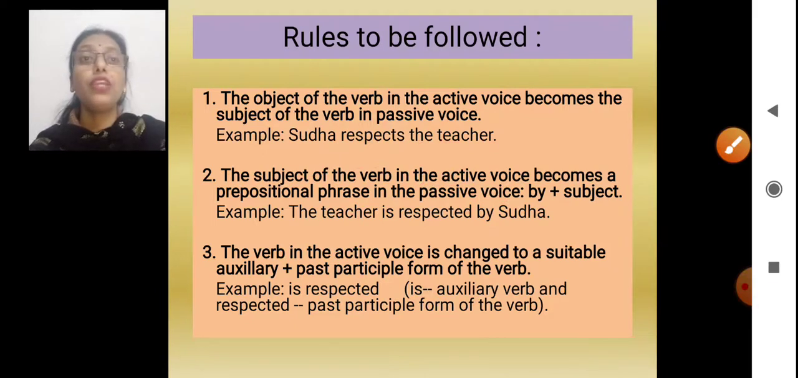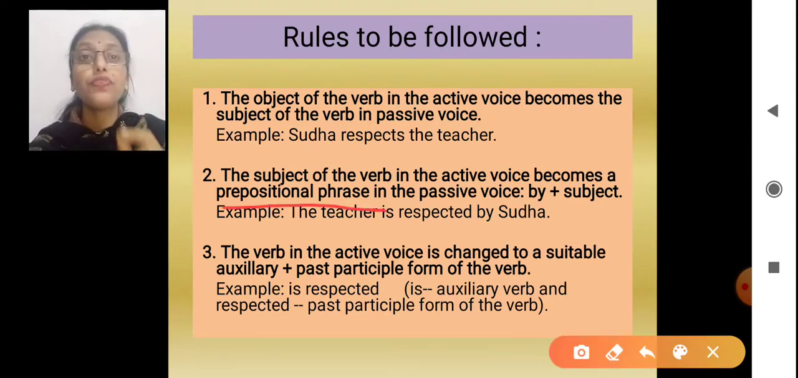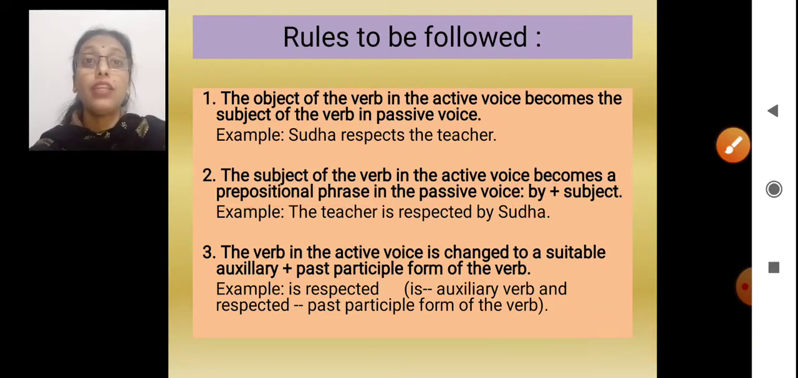Then what is the second rule? The subject of the verb in the active voice becomes a prepositional phrase. A prepositional phrase is a phrase which starts with a preposition. And what is the preposition? We have to follow by. By plus subject. So that becomes a prepositional phrase.